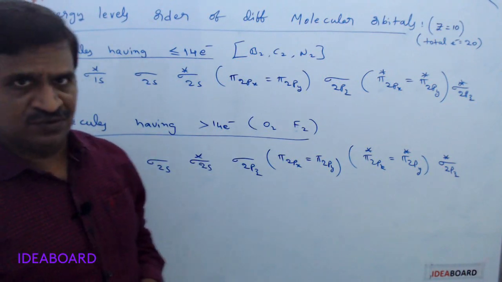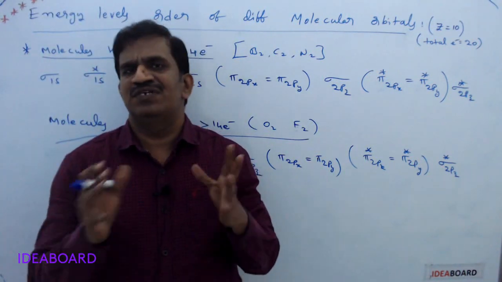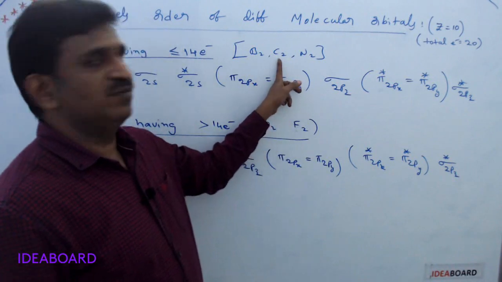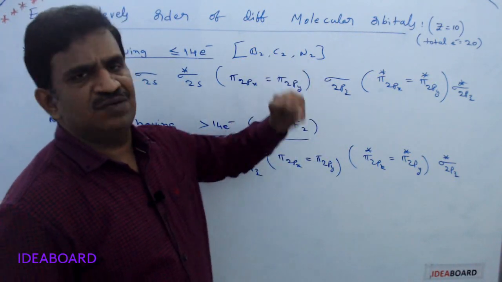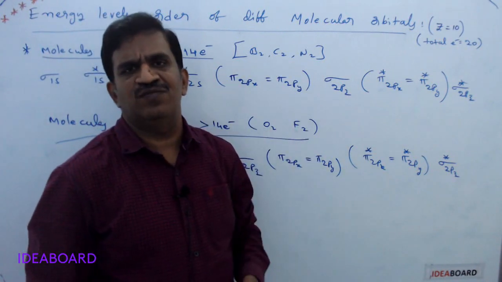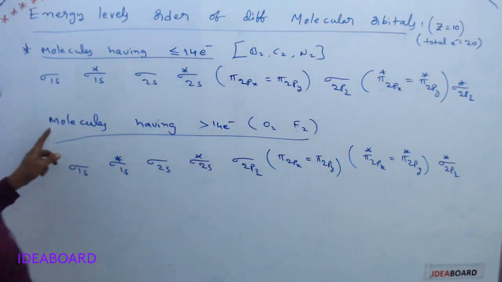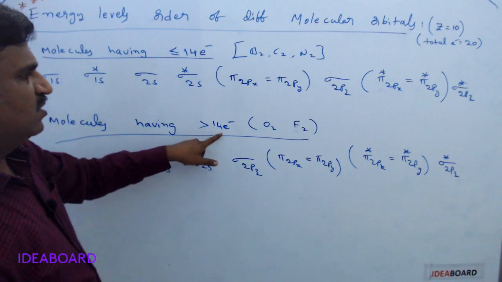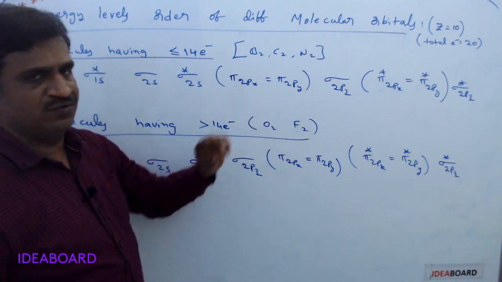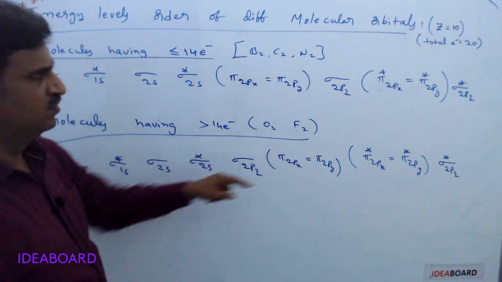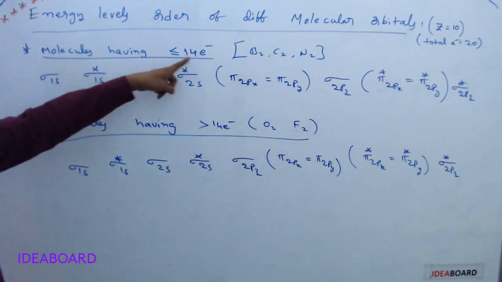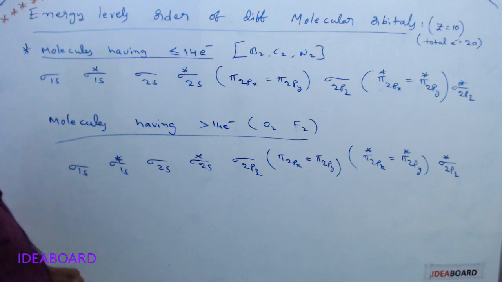Boron atomic number is 5. If two boron atoms combine, it gives 10. Carbon atomic number is 6, two carbon atoms combine, 12. Nitrogen atomic number 7, two nitrogen combine, 14. And the second group is molecules having greater than 14 electrons: O2, F2. O2 means 16 electrons, F2 means 18 electrons.